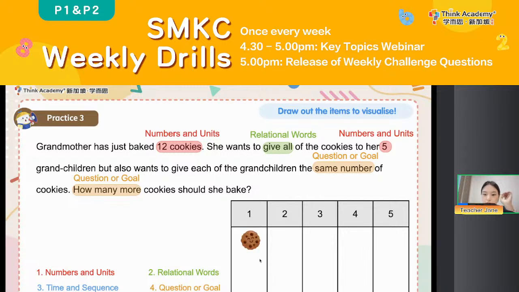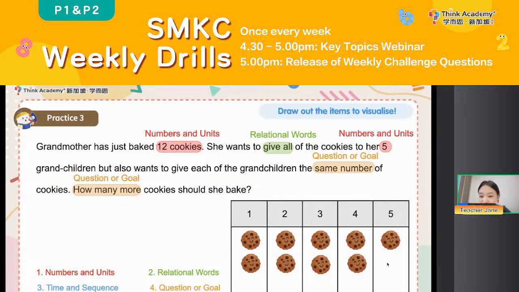So you see, 1, 2, 3, 4, 5. Oh, each one of them got 1. And then we still have how many cookies left? Still have 7, right? So we keep on sharing. 1, 2, 3, 4, 5. And then from 12, we still have 2 left, right? And then 1, 2. Haha, I finished the sharing.